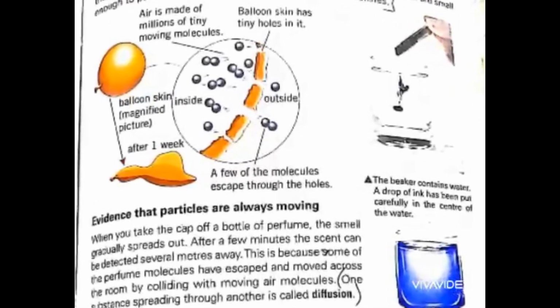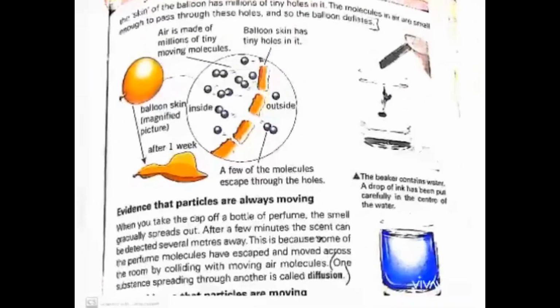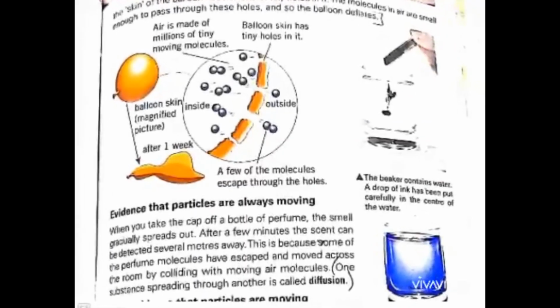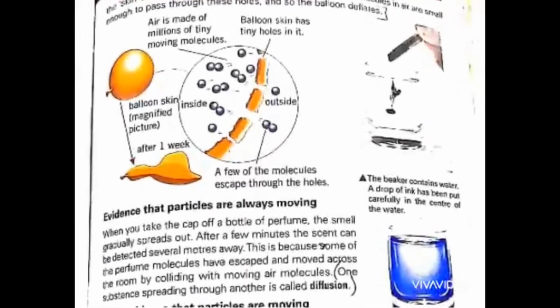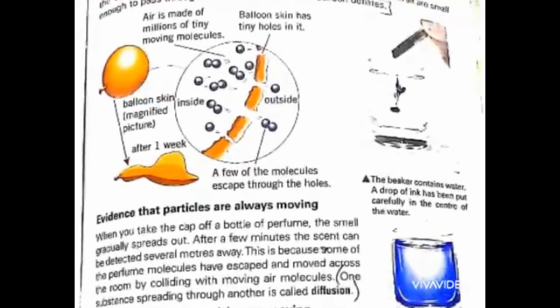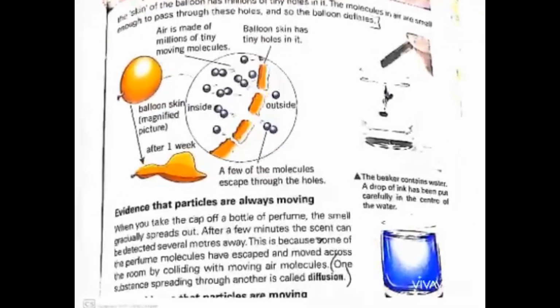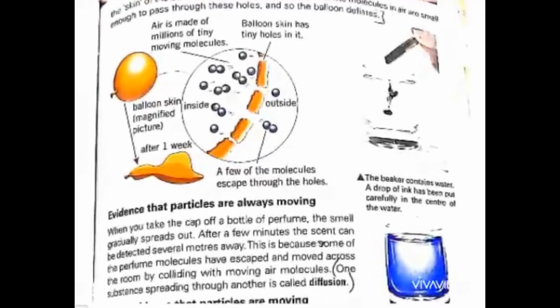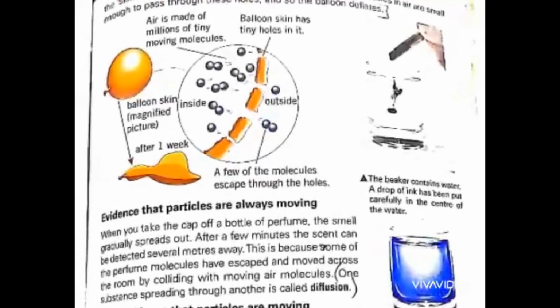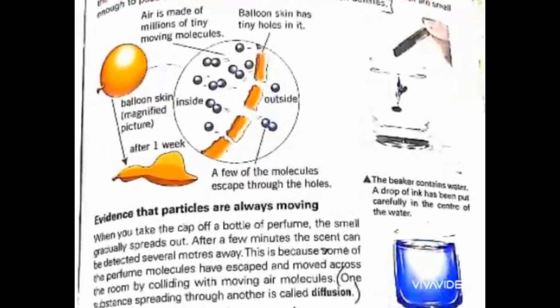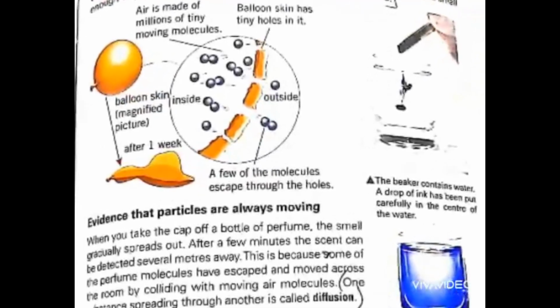The second example is that you take a drop of ink and place it in a glass of water. It will diffuse in the glass of water, so the two liquids will diffuse into each other. The process of the mixing of two liquids is called diffusion. Diffusion takes place in liquids and gases because they have spaces between their particles.